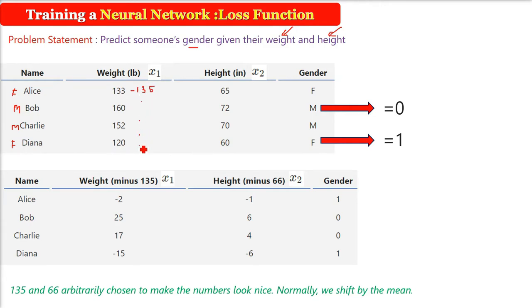Now this 135 we have subtracted from every number just to make the numbers computationally inexpensive. That is, we just want to shift the data to make it easier to use. So 133 minus 135 is minus 2, 65 minus 66 is minus 1. This can be done with all the numbers.